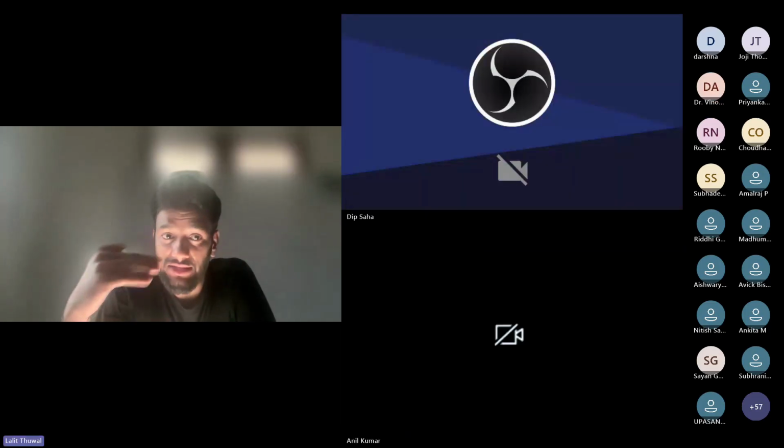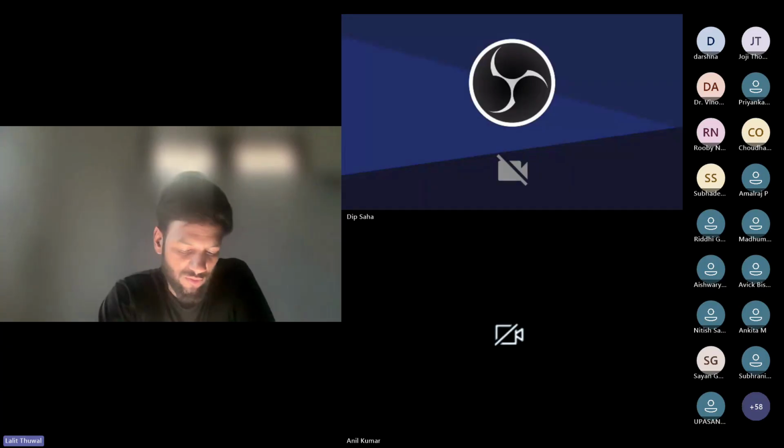There are two exams in 2024. One exam was held in Assam separately later, and one exam is for all India. So we will discuss today the selected problems from that exam. Before starting the session, I would like to share a source with you that will really be helpful to boost your preparation.